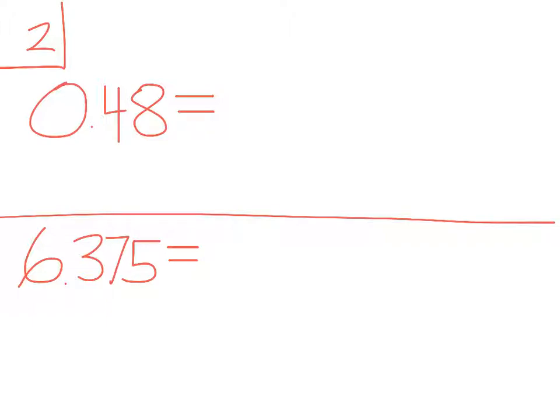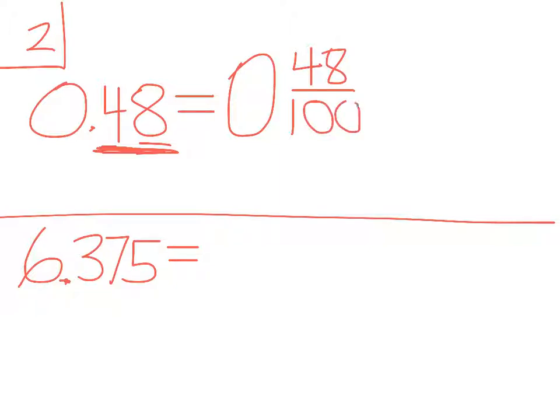All right, example 2 on page 235. We've got A and B. This wants you to write each decimal as a fraction or as a mixed number in simplest form. My shortcut here, there's a couple different ones, but basically we're going to turn this into 0, since there's a big number out front, and 48. So we write the whole decimal out, we put that on top, and then we're going to put a 1 down here at the bottom, and as you read this, there are 2 decimal places, 1, 2. There should be 2 zeros on the bottom.